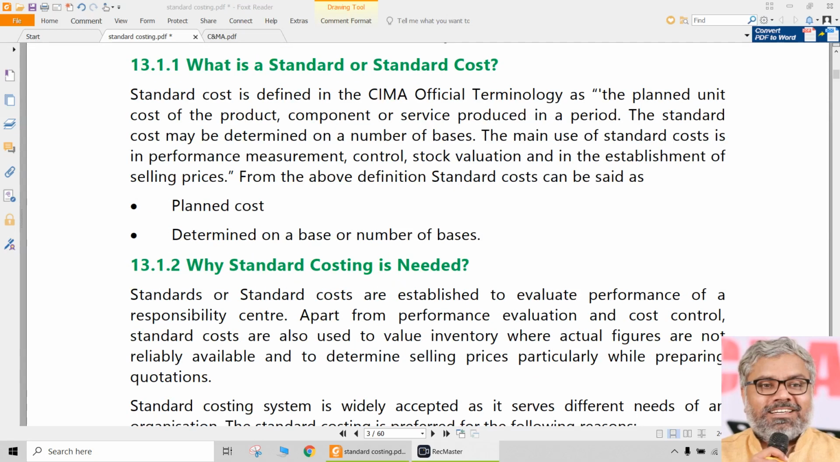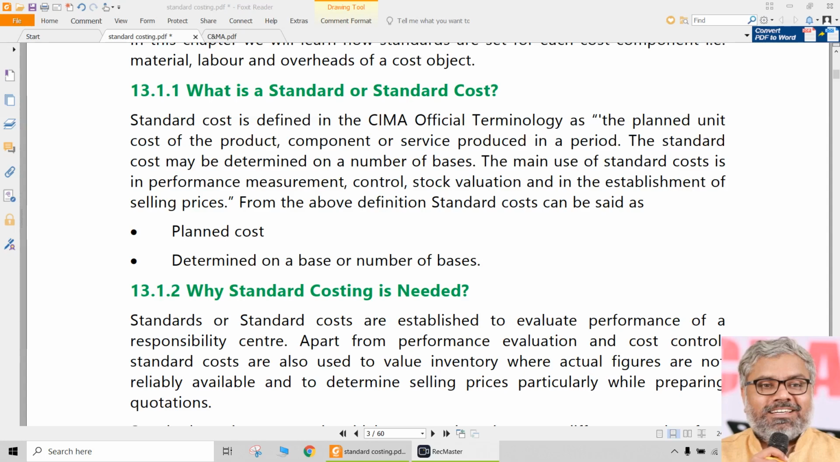Then what is standard cost? So standard cost is basically the planned unit cost of a product. We are not talking about the total cost like budgets. So here this is more related to the planned unit cost of the product, and unit cost means cost per unit or component or service, whatever is produced or rendered in a particular period, and it has to be definitely used for the purpose of performance measurement and for the purpose of control, stock valuation, etc.